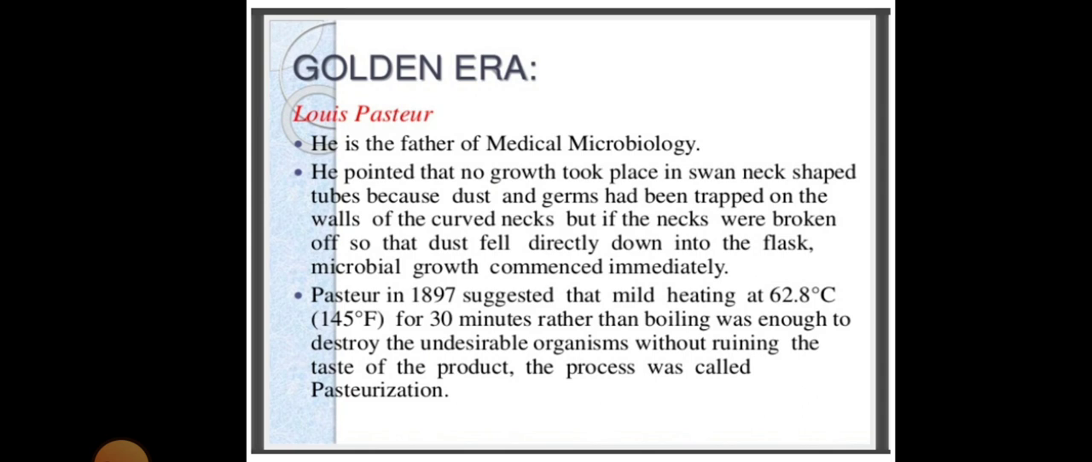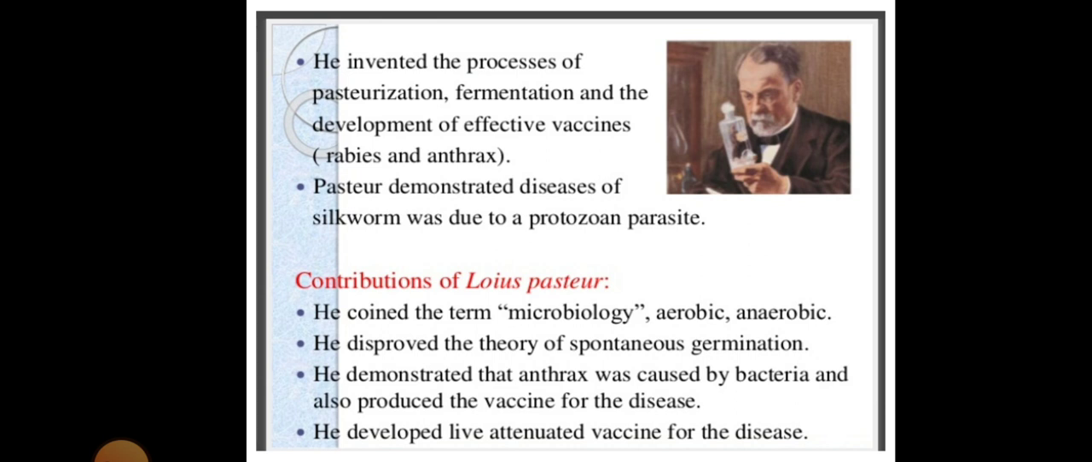Pasteur in 1897 suggested that mild heating at 62.8 degrees Celsius, that is 145 degrees Fahrenheit, for 30 minutes rather than boiling was enough to destroy the undesirable organisms without ruining the taste of the product. The process was called pasteurization. He also worked on fermentation and the development of effective vaccines, that is for rabies and anthrax. Pasteur demonstrated that a disease of the silkworm was due to a protozoan parasite.